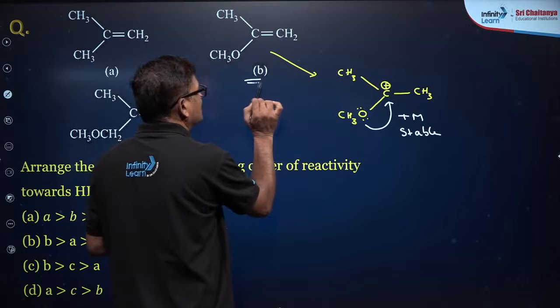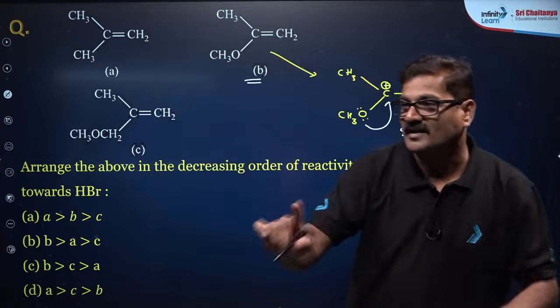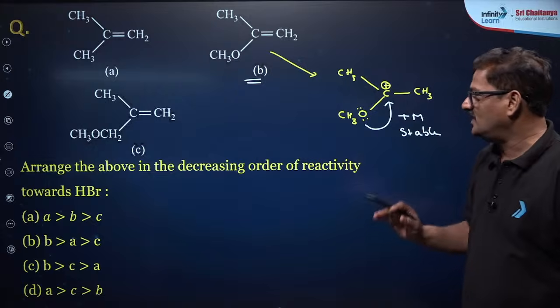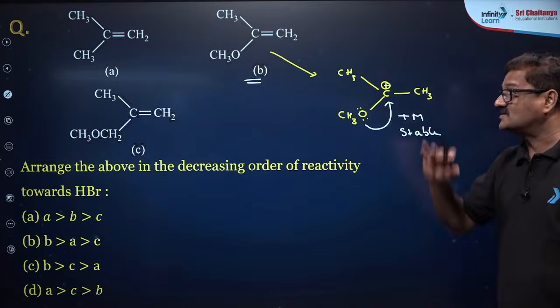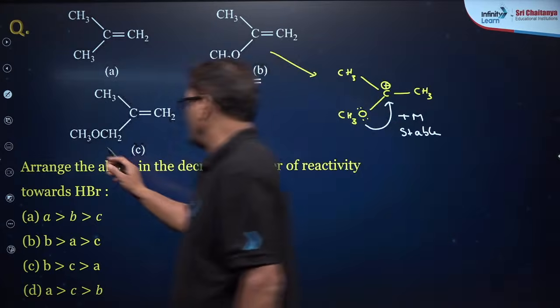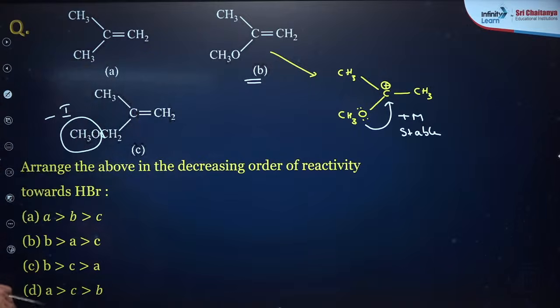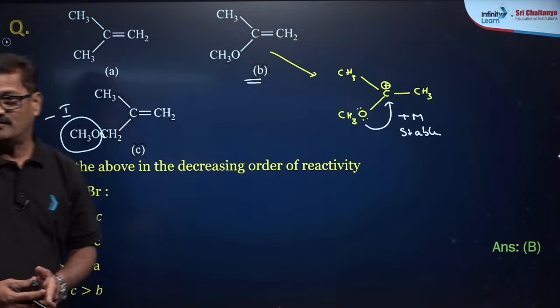Therefore, B is going to be the most reactive, and it is going to be B is more than A is more than C, because this has a negative inductive effect, making it less reactive. So the answer for this question is going to be B.